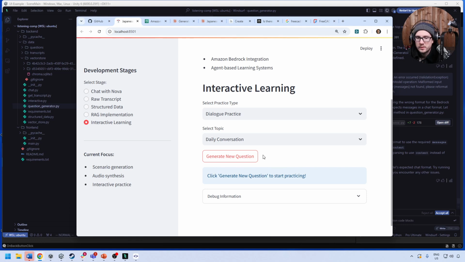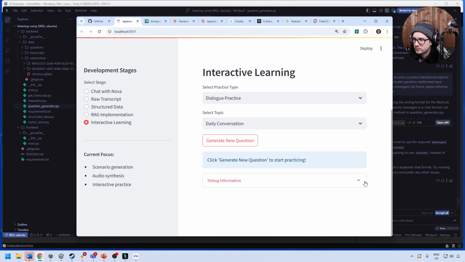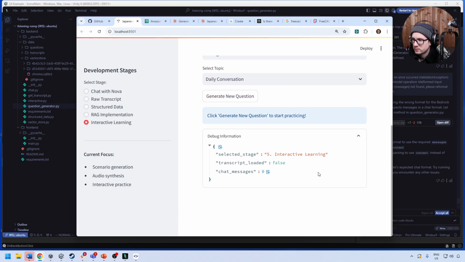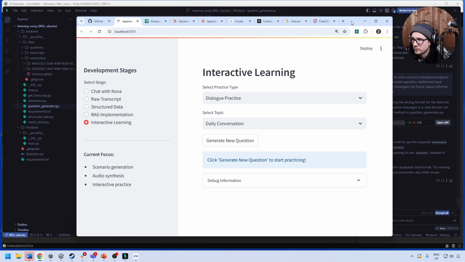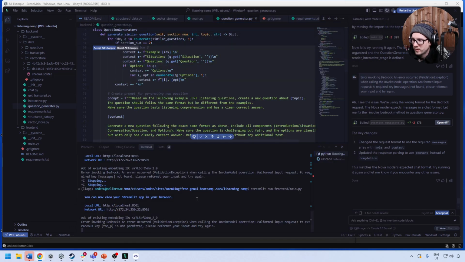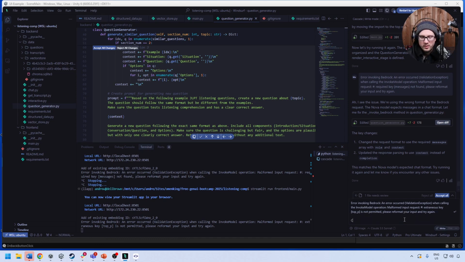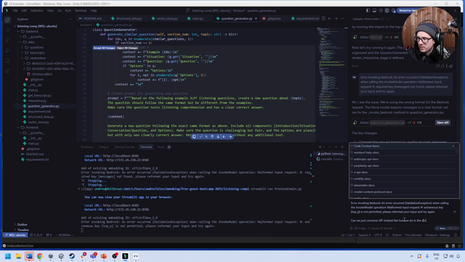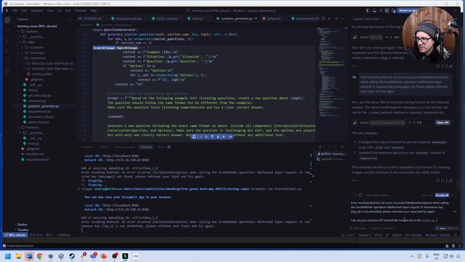Do we get an error? So really, it's just really configured wrong. Can we just use Converse API instead, like how we do in the chat.py, and fix these API issues? Okay.